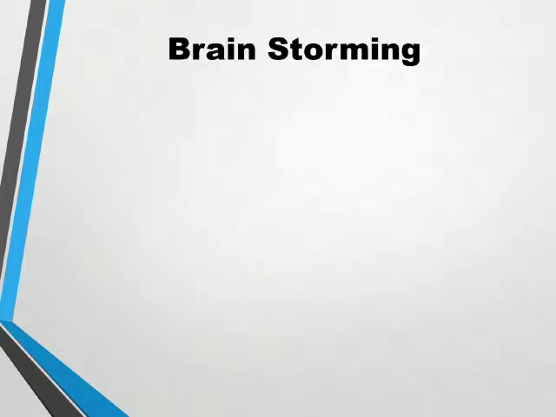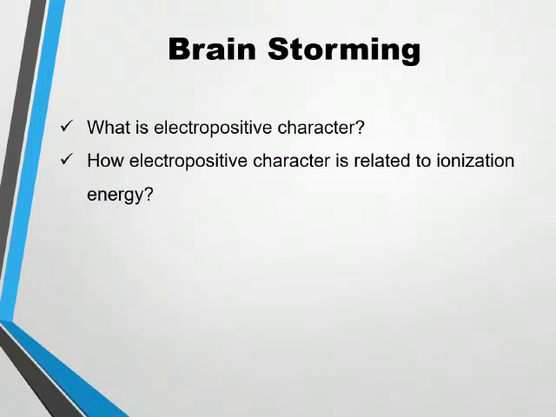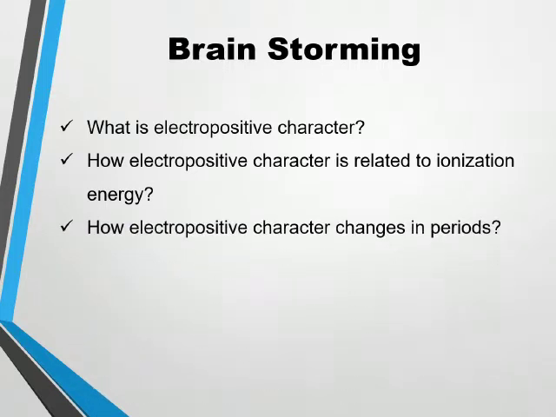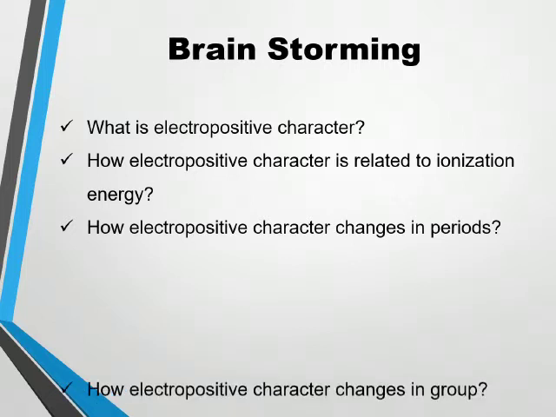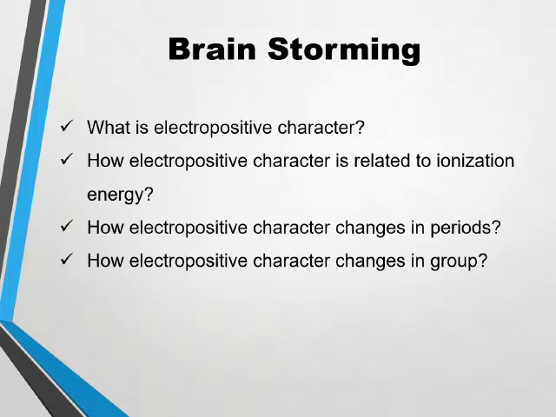Before that, refresh your minds with some questions. What is electropositive character? How is electropositive character related to the ionization energy? Is it directly proportional or inversely proportional to the ionization energy? How does electropositive character change in periods? Does it increase or decrease? How does electropositive character change in groups, moving from top to bottom?